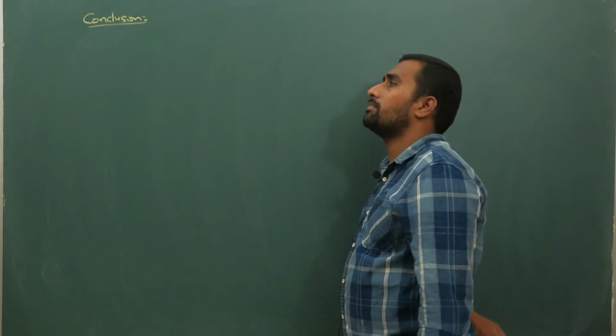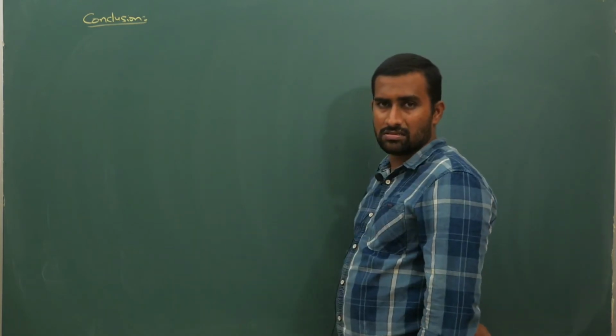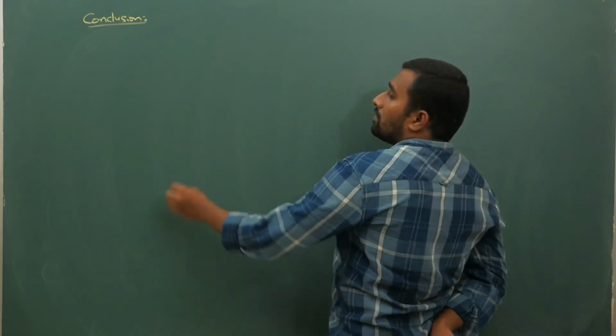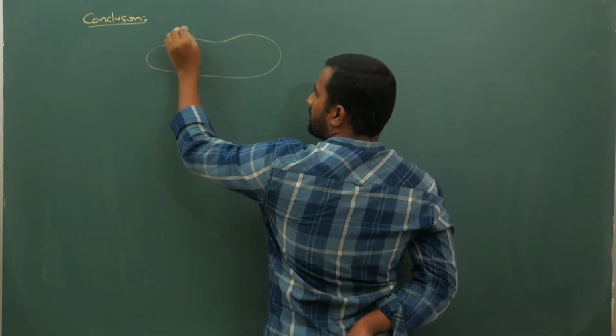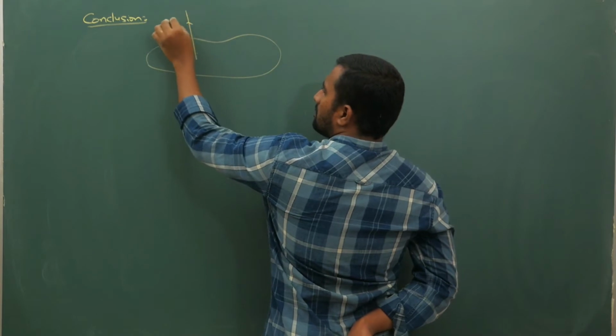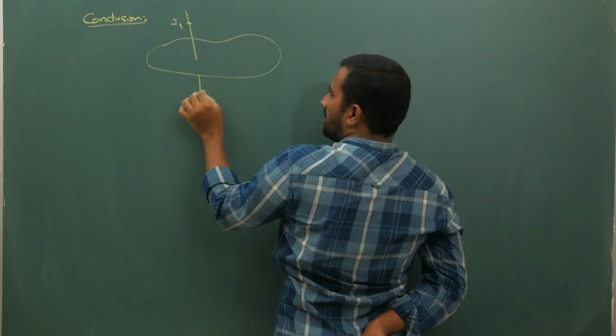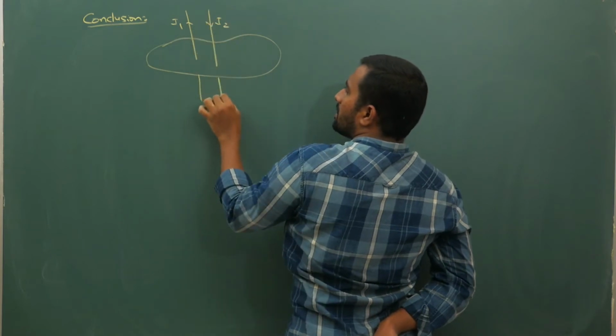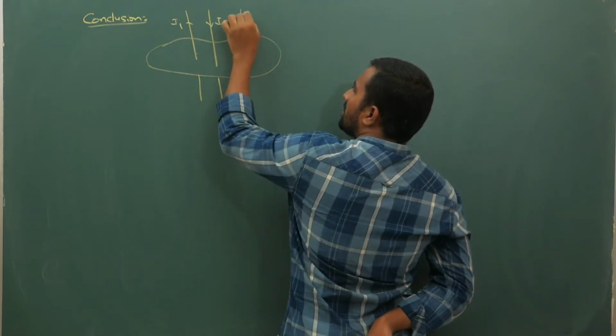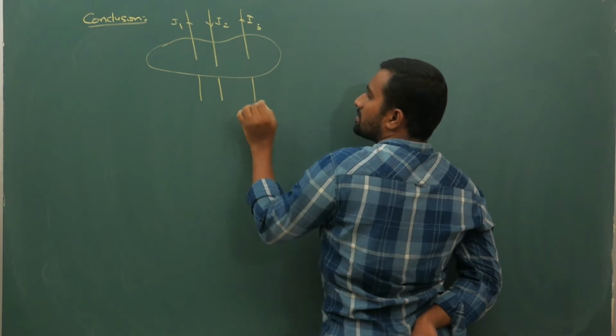Especially for BiPC people I am doing this. I don't know how much you have understood that integration part and all. So if you have different currents, I1 like this, I2 current that is coming downwards, I3 current that is going upwards like this.